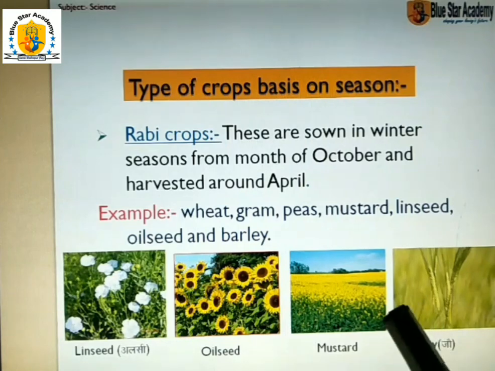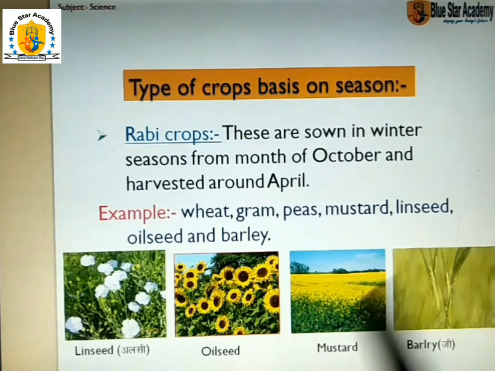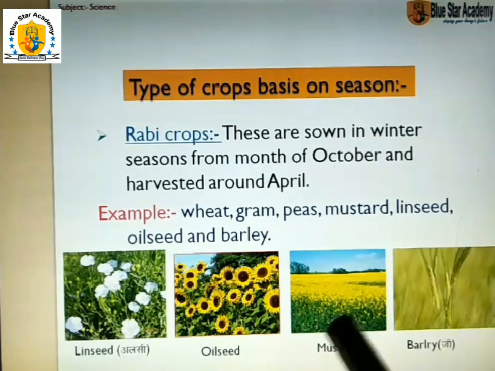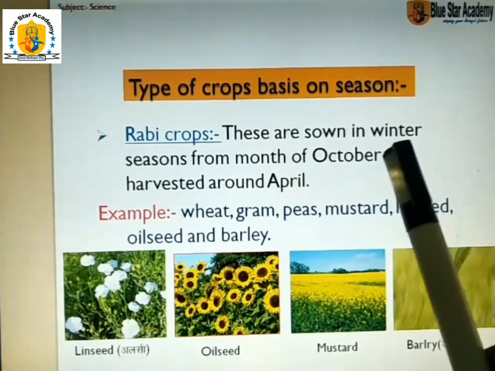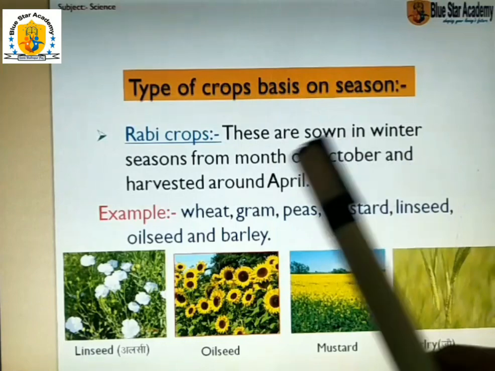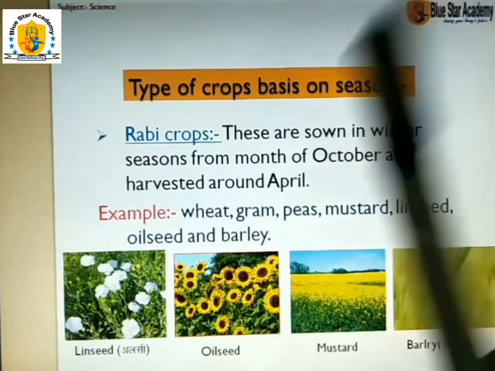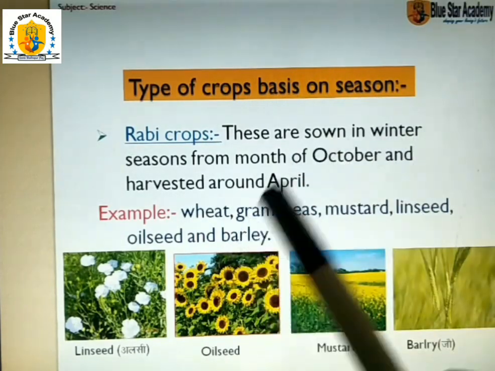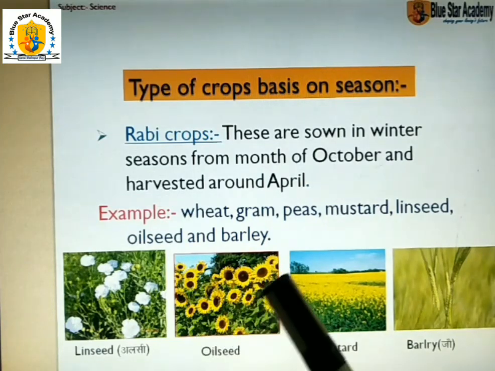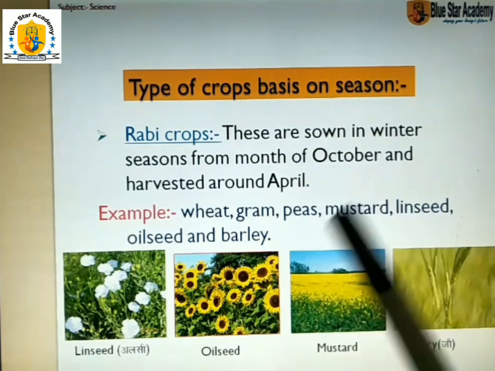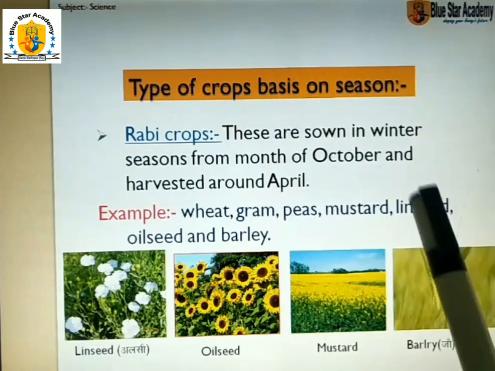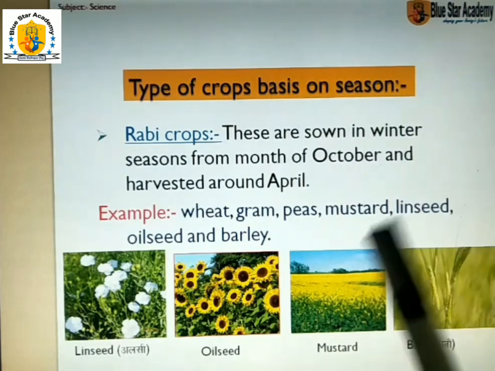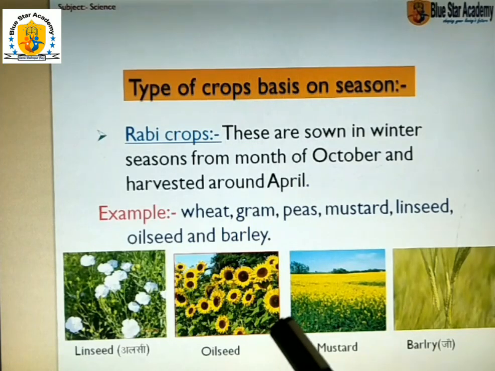From the month of October, you know that we harvest the Kharif crops in the month of October. So in the month of October, we sow these crops after Kharif crops and harvest around April. We can harvest it, we can cut it around April, May. That means these crops are ready in the month of April.